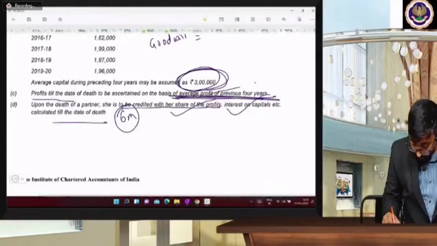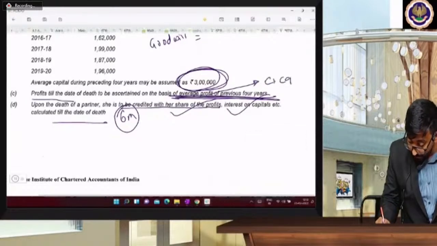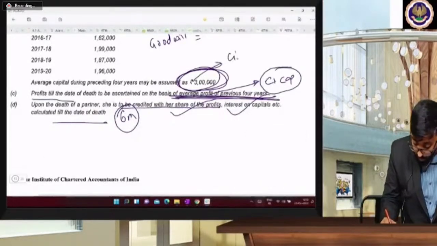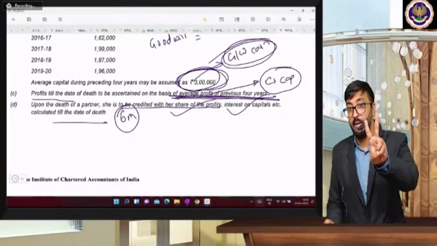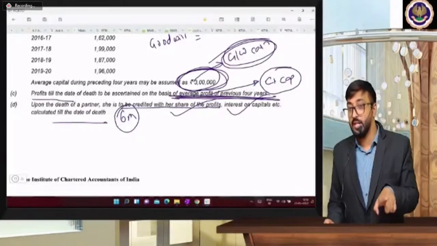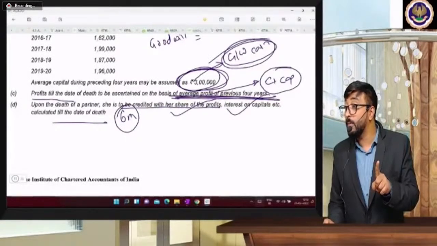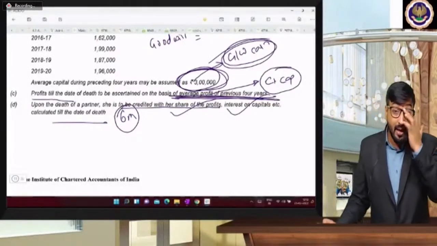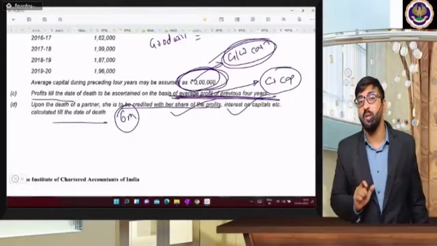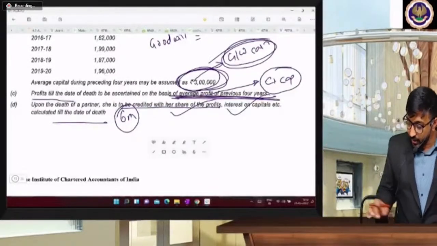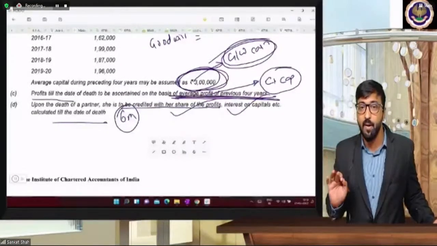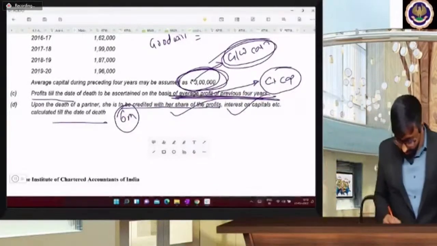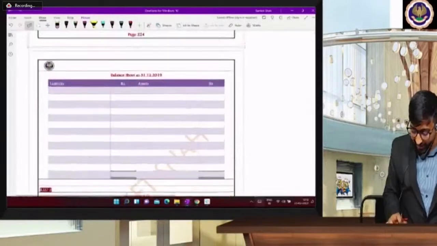For average profit, you will consider closing capital. And for goodwill calculation, for 3 lakhs, you can write for goodwill calculation. So there are 2 types of capital: one closing capital, one average capital. Average capital you will consider for goodwill calculation, and closing capital you will consider for that partner's share of profit. Okay, now are you clear with the concept? I know this is a bit confusing, but remember, goodwill calculation will consider 3 lakhs. We are getting the correct answer of goodwill, so don't worry.